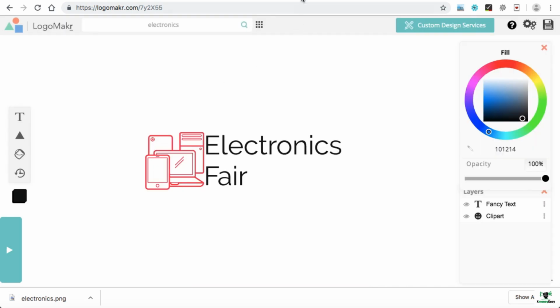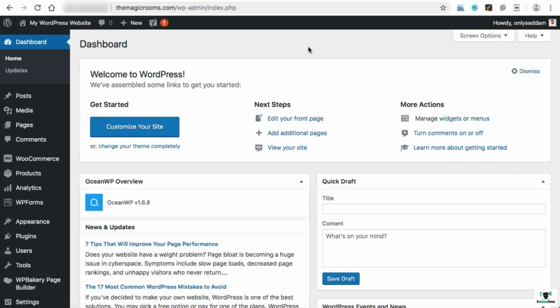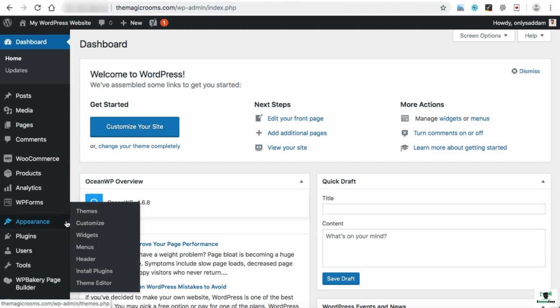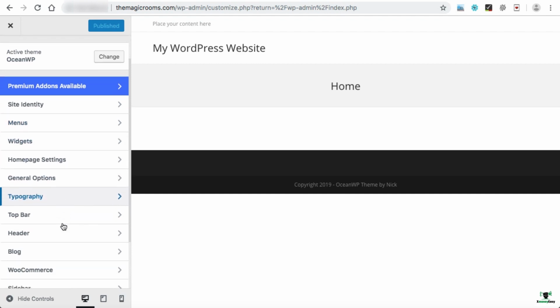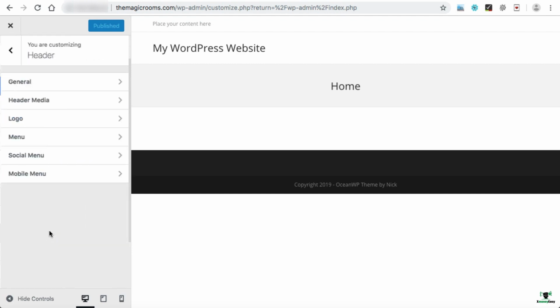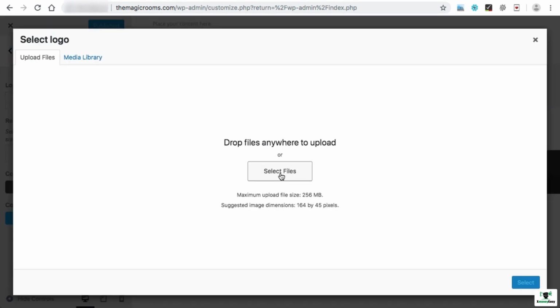Now once we check our website, the default text is appearing over here. So let's go ahead and put the logo in this area. Go to your WordPress dashboard and under Appearance we can see Customize. Just click on it. This is the theme customization panel from where we can do some default settings to our website. Now in order to set the logo, simply click on Header, then Logo. And from here, select logo.